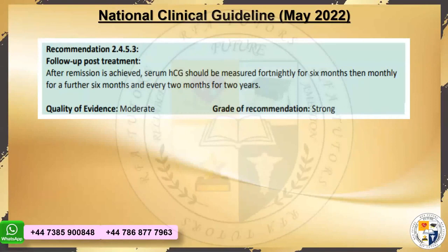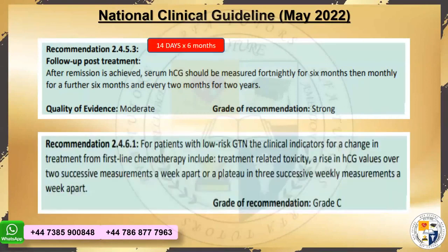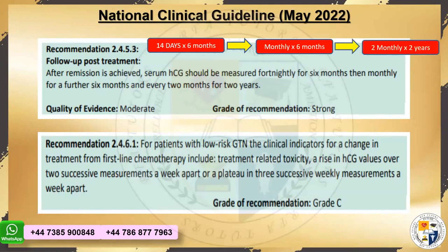You never remember the follow-ups like that. You make your algorithms. How? Fortnightly, after the remission is achieved, the serum beta HCG would be done after 14 days for 6 months, right? Then we are going to do monthly for the next 6 months, and then every 2 months for 2 years. These types of algorithms, one-liners, you people would make, because in the last 15 days, we would revise these one-liners. It becomes very difficult if you keep the paragraphs for the follow-ups.